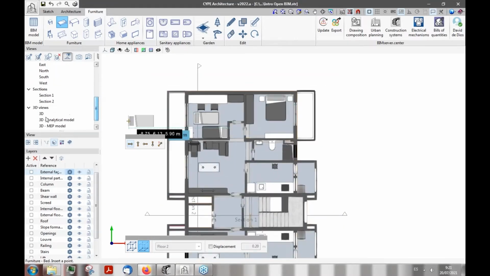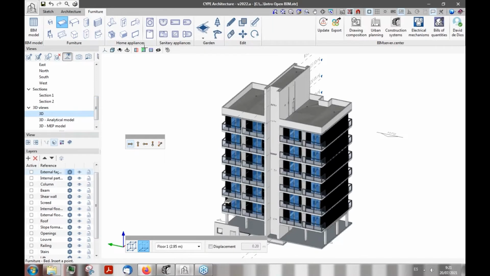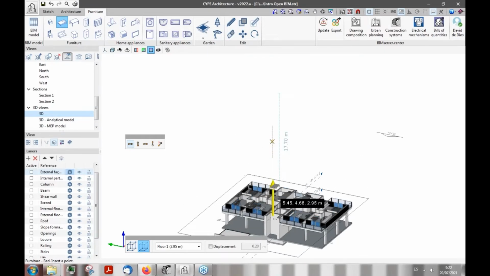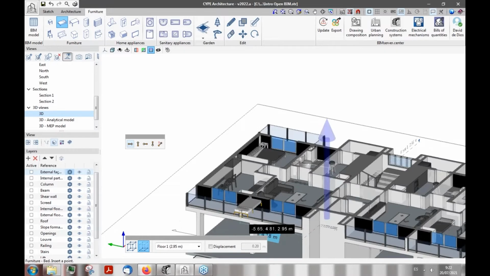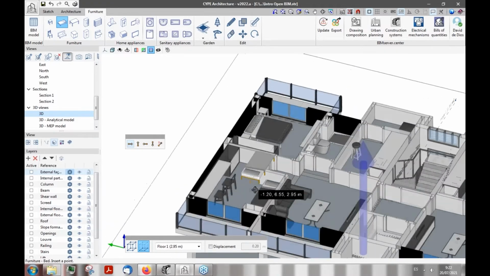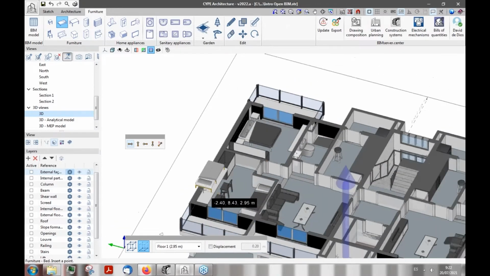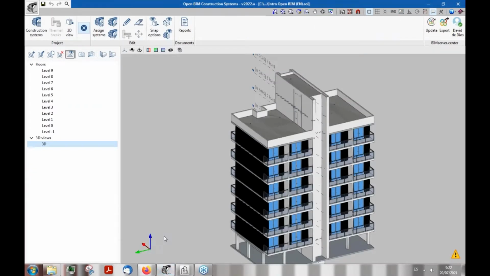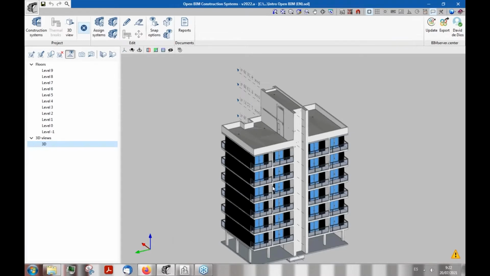We switch to the 3D view, and we will see now that if we make a cut, for example, in the Z-axis, we will see that indeed we have added into our model this bedding right here. So once we have finished modeling our geometrical model here in CYPE Architecture, what we will do is export here into BIMserver.center, and we will have to switch to Open BIM Construction Systems. If you recall correctly.